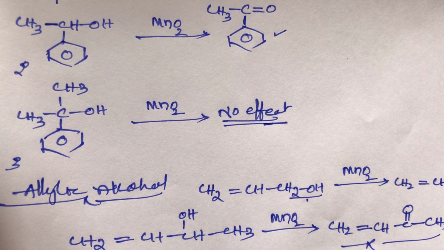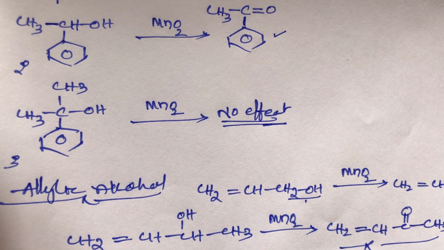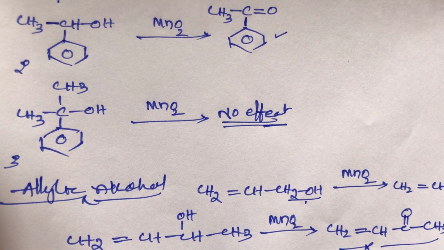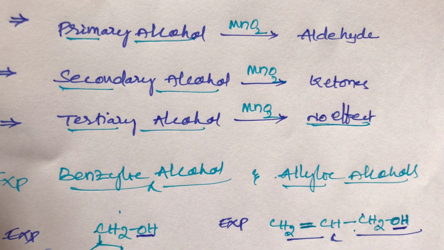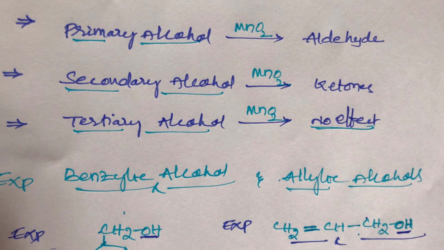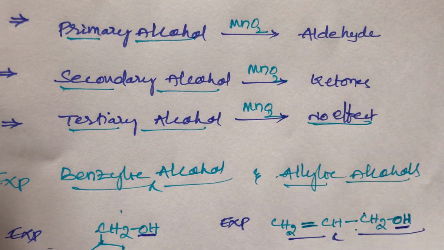MnO2, manganese dioxide, is a moderate oxidizer. It can oxidize only benzylic alcohols and allylic alcohols. Benzylic alcohols on oxidation give aldehydes and ketones, and allylic alcohols also give aldehydes and ketones. This is the simple trick. I will give some more examples for allylic alcohols and benzylic alcohols.